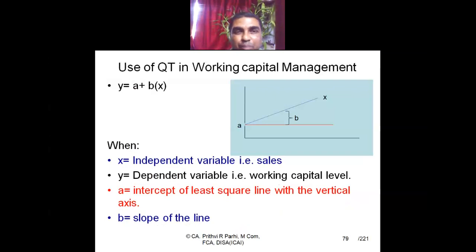Or he uses some formula like this. Here you see working capital is expressed in a mathematical model, Y. Y is a dependent variable. Y depends upon all these things. The primary factor is that it depends upon X. X is the sales. Sales will grow over the future, and the sales line will definitely have a kind of slope. This working capital will be dependent upon all these factors. Statistically, it is dependent upon A, dependent upon B, and dependent upon X. What are A, X and B? This has been explained here.